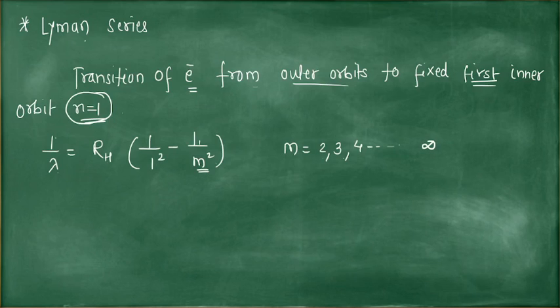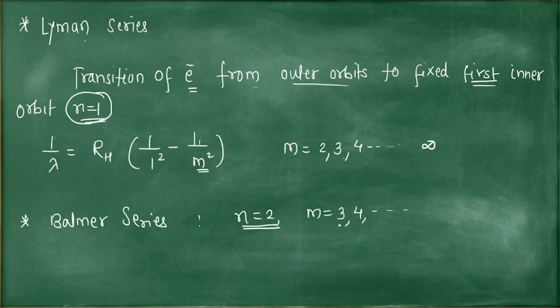Next is suppose Balmer series. The inner orbit number is 2, outer orbit 3, 4, 5 etc. And the formula becomes 1 by lambda is equal to RH, 1 upon 2 square, here you can write 4, minus 1 by m square. So these are the wavelengths of Lyman series. Put the value of m and you will get the definite wavelength in each series.